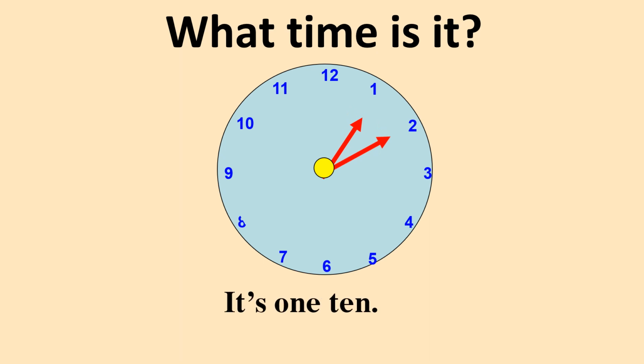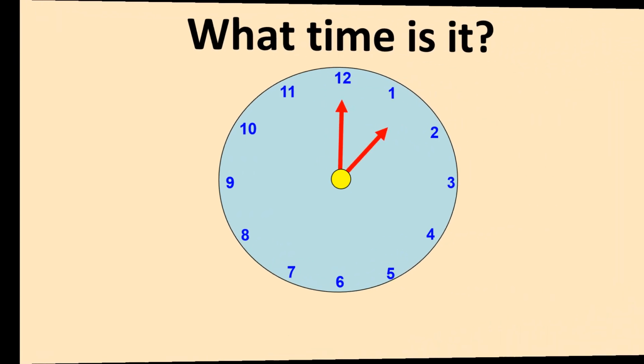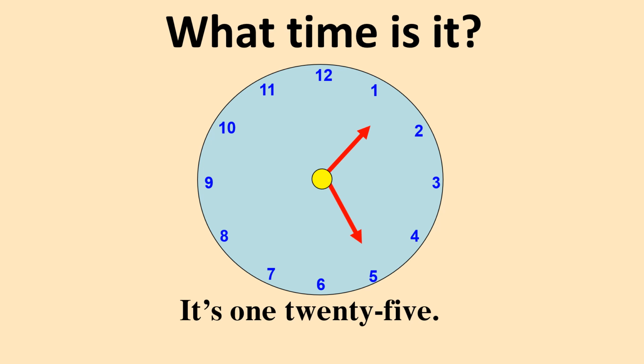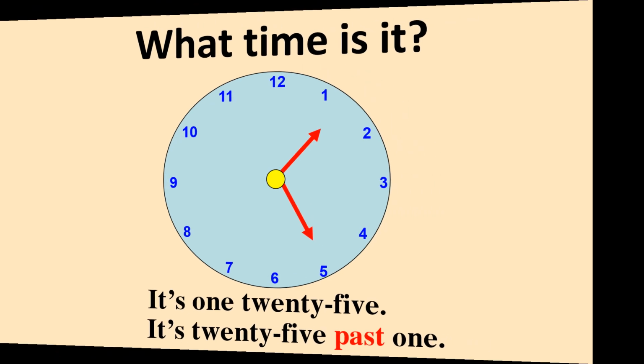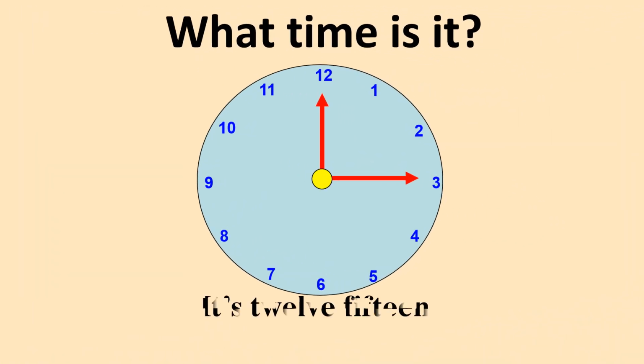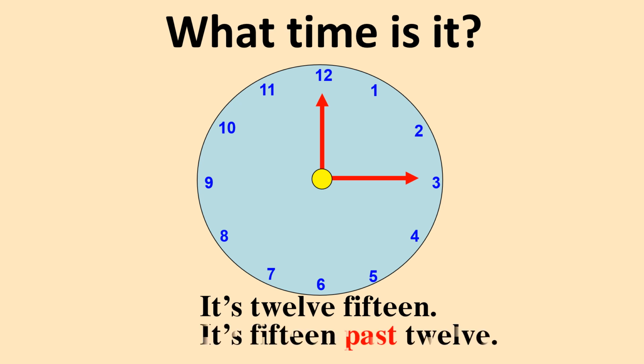What time is it? It's 1:10. Or you can say it's 10 past 1. This one. It's 1:25. Or we can say it's 25 past 1. Next. It's 12:15. Or we can say it's 15 past 12, or it's a quarter past 12. It's okay.